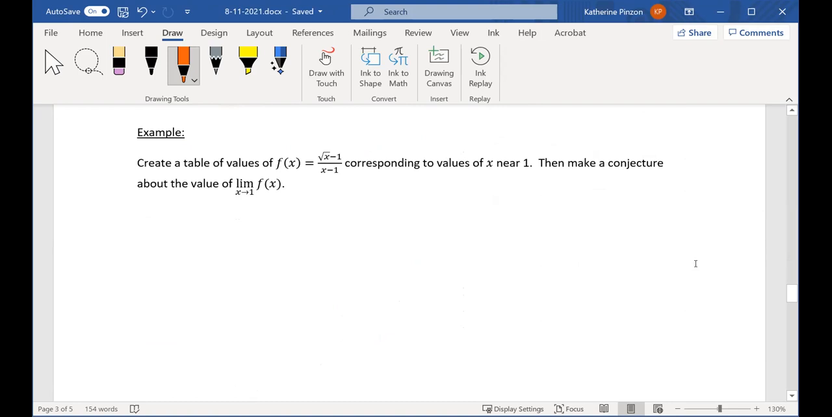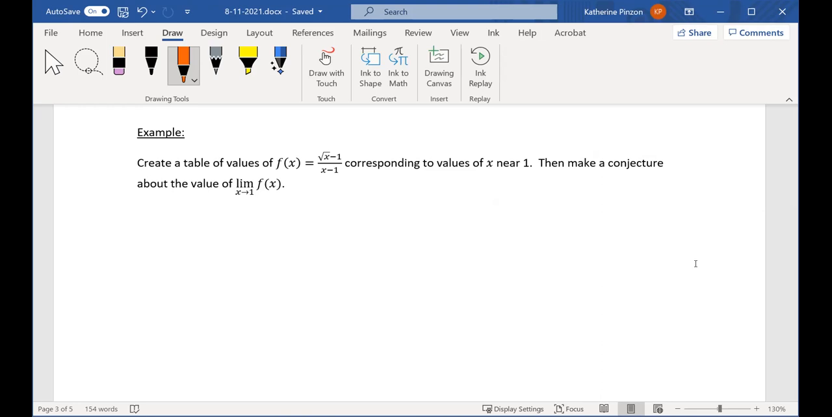Okay, this one says create a table of values of this function, square root of x minus 1 over x minus 1, corresponding to values of x near 1. Then make a conjecture about the value of the limit as x approaches 1 of this function. Okay, here's the thing. If you try to plug 1 into that equation, what happens? Yeah, you get a 0 in the denominator, right? 1 minus 1 makes 0. 0 in the denominator should be like light bulbs screaming in your head. Don't do that. Dividing by 0 is awful.